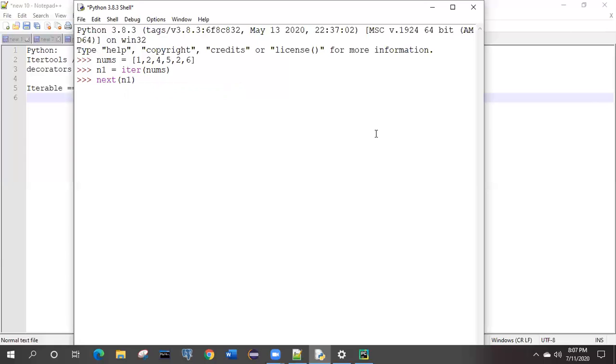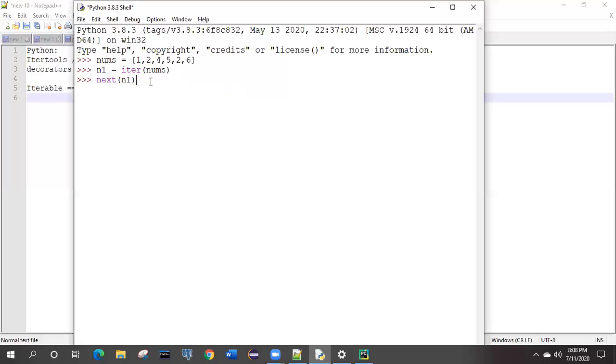Now, if I need to check what is the value inside n1, how can we check? For that purpose, we have the next method. As you can see, the method color itself is highlighted, iter and next both in purple, because they are inbuilt keywords in Python.